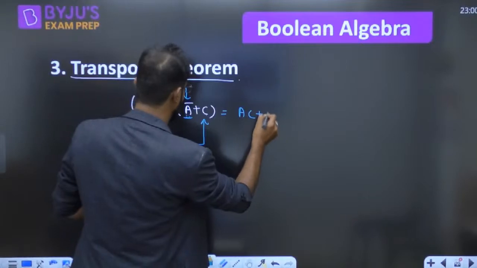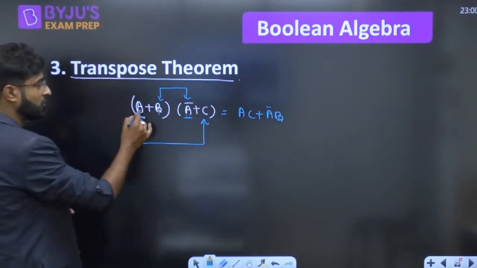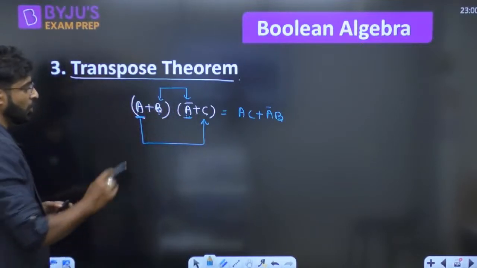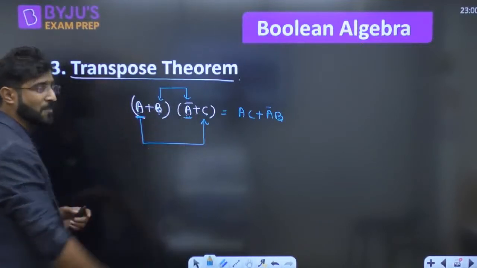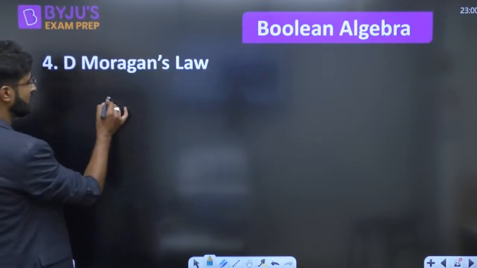So AC plus A bar B. Right? AC plus first with the last and last with the first. Only it will happen when first and first should be complement of each other. Right? Okay जी. Transpose. And next one is called, guys, De Morgan's.